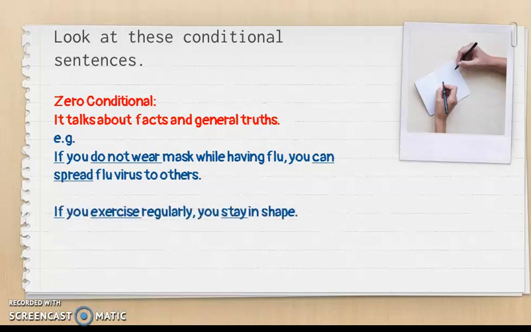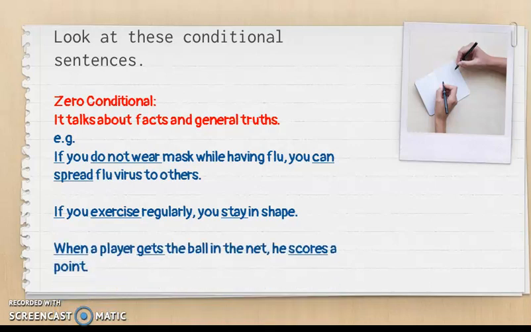Next, if you exercise regularly, you stay in shape. This is a general truth. When a player gets the ball in the net, he scores a point. As you look at these examples, you can see that we are talking about facts. So whenever we are talking about facts, we call this type of sentence zero conditionals.